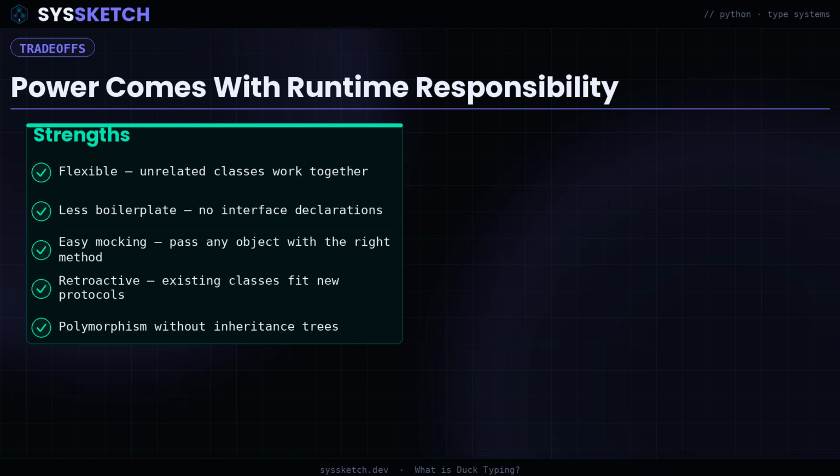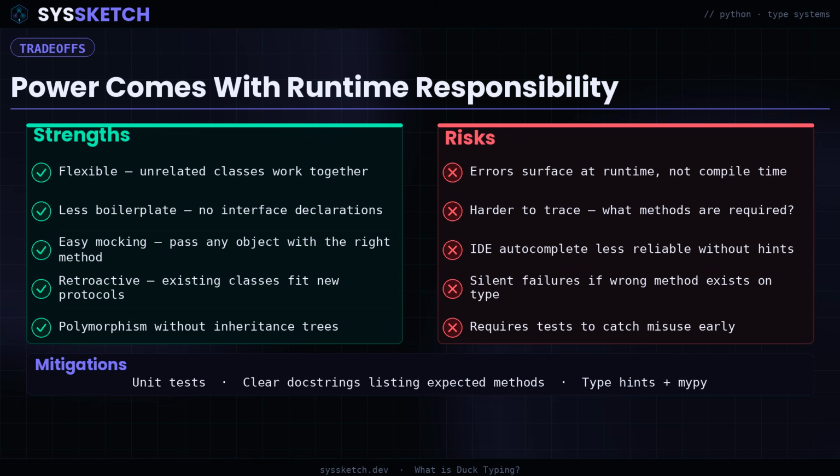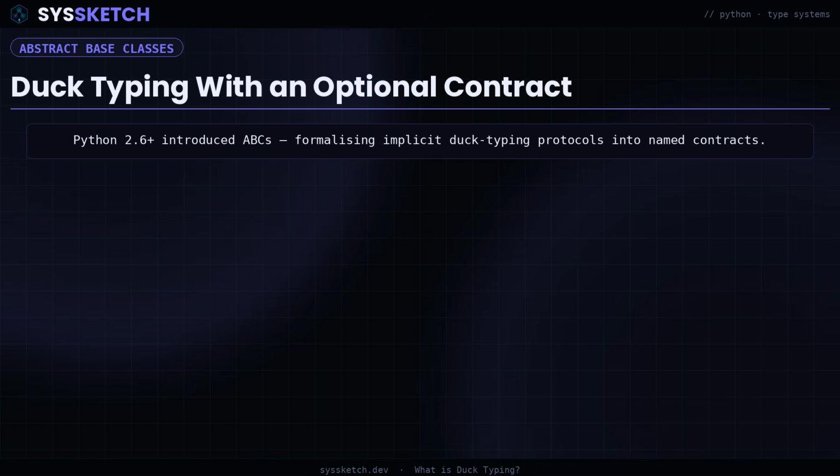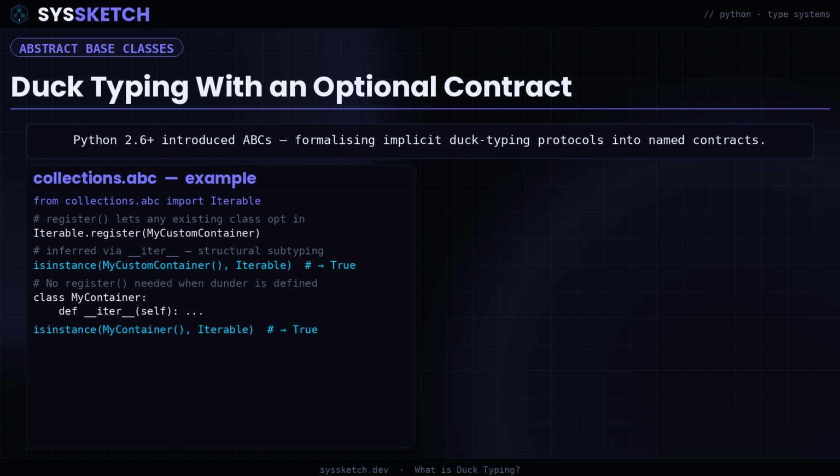Duck typing is powerful, but it shifts the burden of correctness. In a statically typed system, the compiler catches type mismatches before deployment. With duck typing, you find out at runtime, potentially in production. The standard mitigations are unit tests that exercise each type you expect, clear documentation of the expected protocol, and in modern Python, type hints with tools like mypy that let you opt into static analysis without giving up duck typing's flexibility.